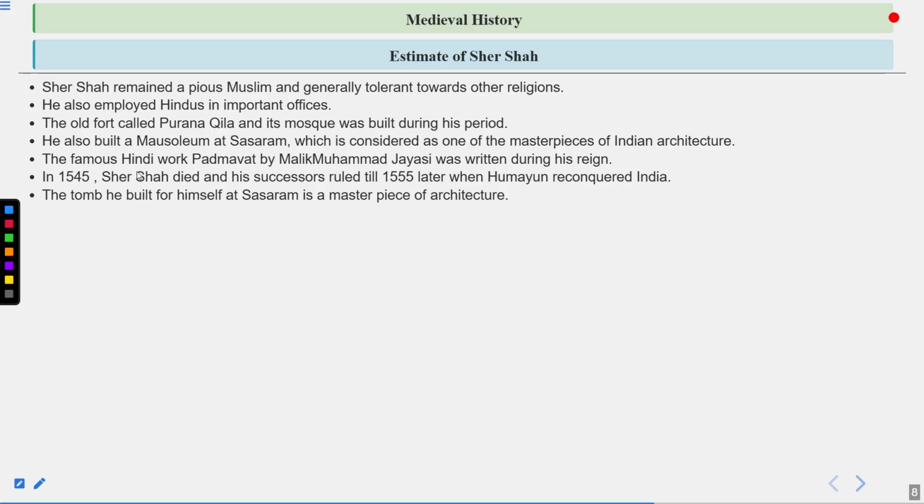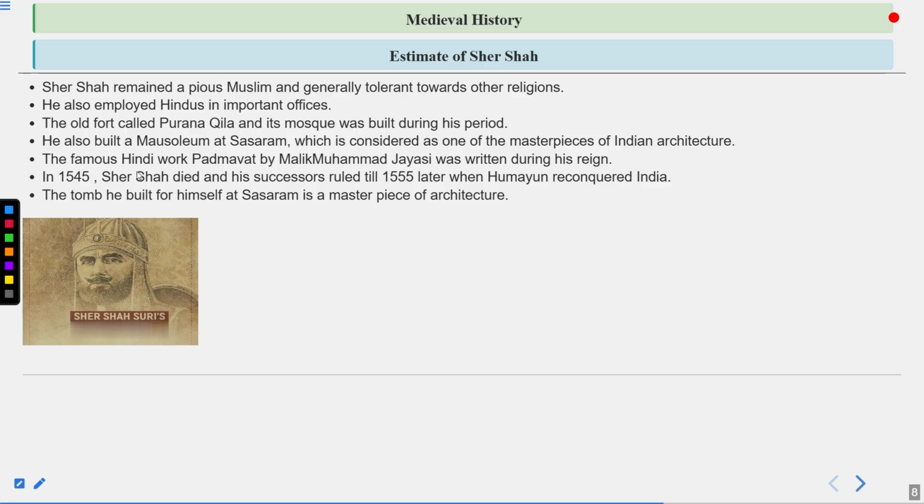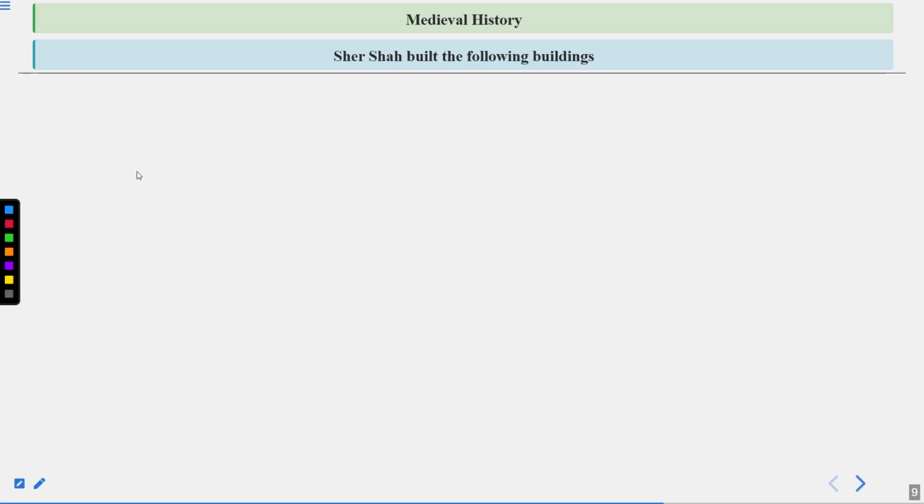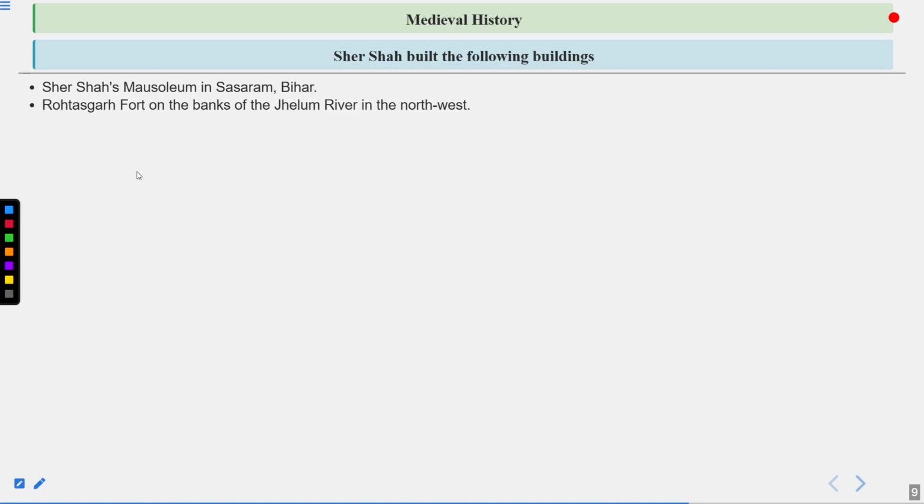The tomb he built for himself at Sasaram is a masterpiece of architecture. So do remember his tomb is in Sasaram, that is in Bihar. Now let's talk about the buildings that he built. Sher Shah's mausoleum is in Sasaram, Bihar. Rohtasgarh Fort on the banks of the Jhelum River in the northwest is another structure built by him. Purana Qila at New Delhi was built by him. A mosque in the Purana Qila.